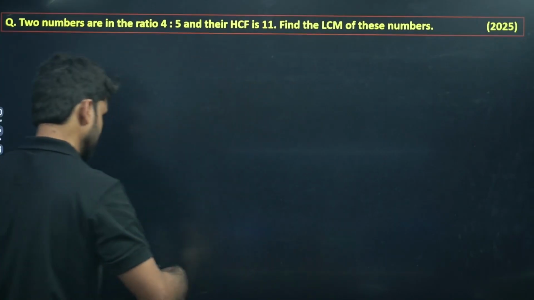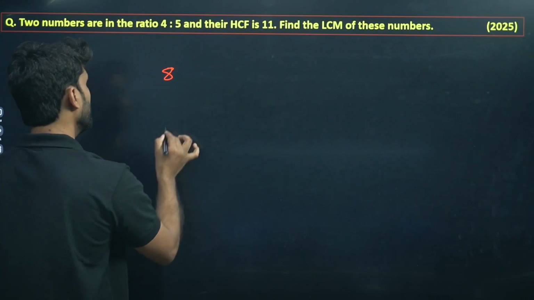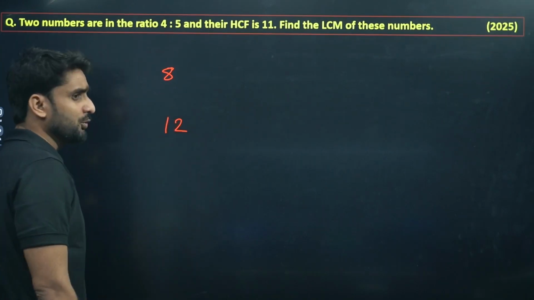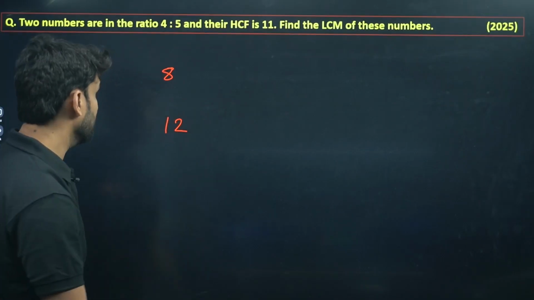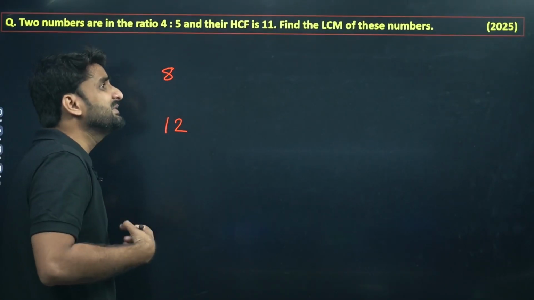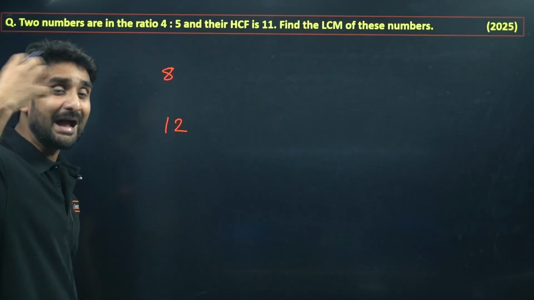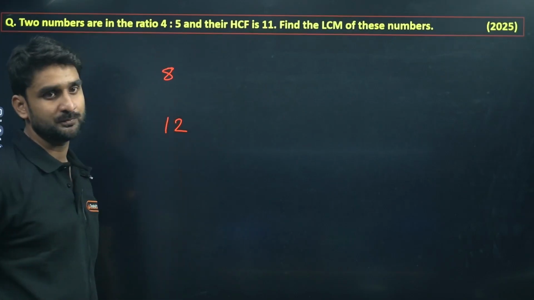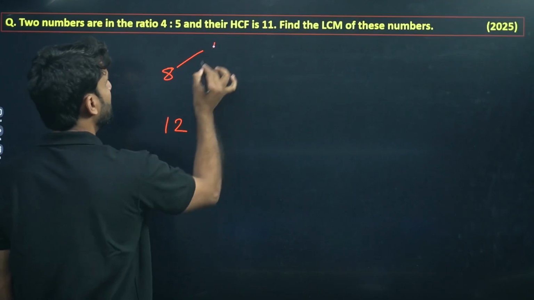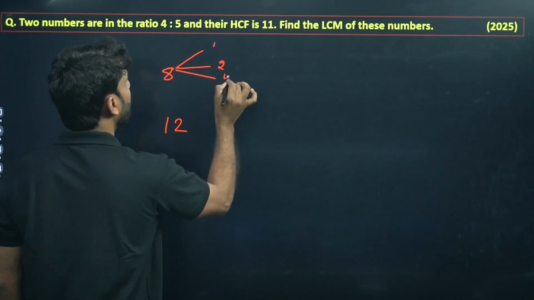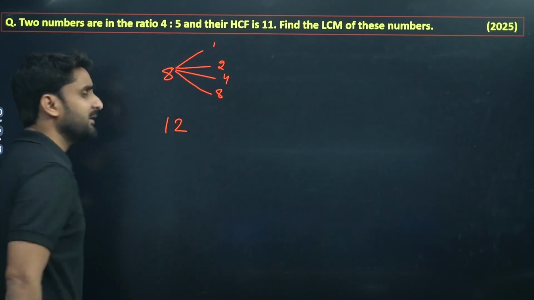Like if I give you one example here, I'm taking 8 and 12, and I'm asking you what will be the HCF of these two numbers. What will be that number which will divide both of these numbers, a common factor? So what will be the factors of 8? 1 can divide, 2 can divide, 4 can divide, and 8 itself can divide.